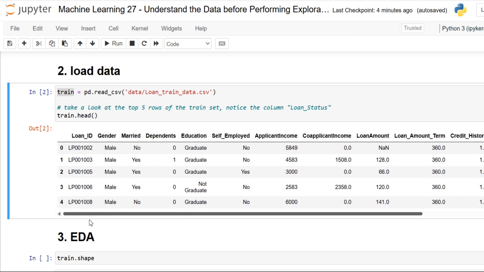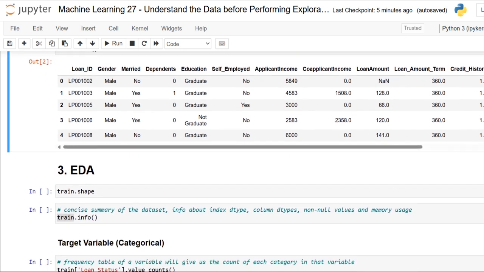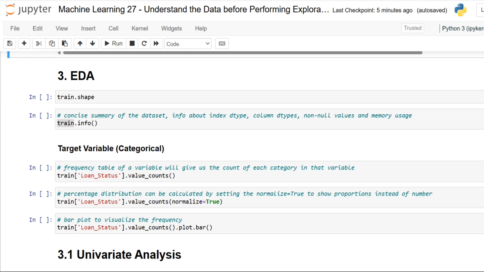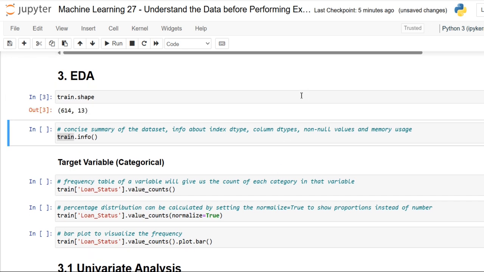And before developing a model or using feature engineering, we want to analyze it. So here we are going to analyze this data. So kindly have a note on this, dear friends. Here we have the shape. Yes, of course, it has 614 rows with 13 columns. There are 13 columns of features and 614 rows of records in this training data.